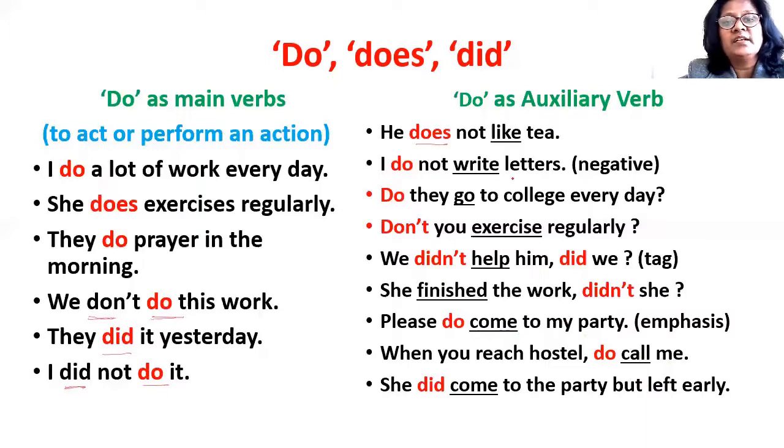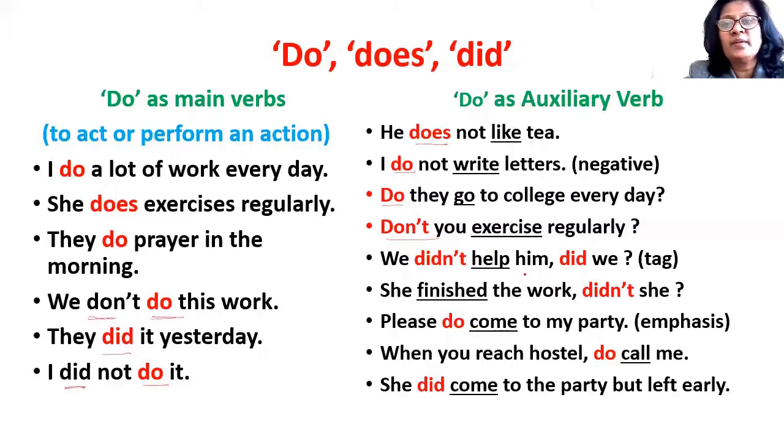I do not write letters. Here do is used as an auxiliary verb to make the sentence negative. Do they go to college every day? So do is used here to make the sentence interrogative. Don't you exercise regularly? So don't is used to make the sentence negative interrogative.